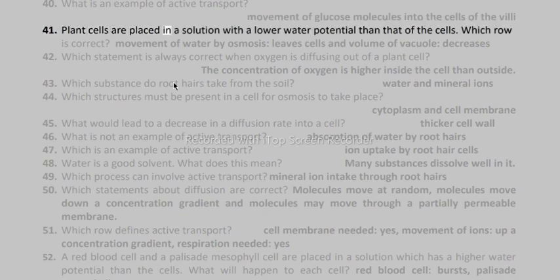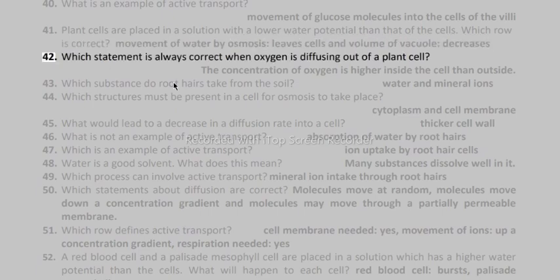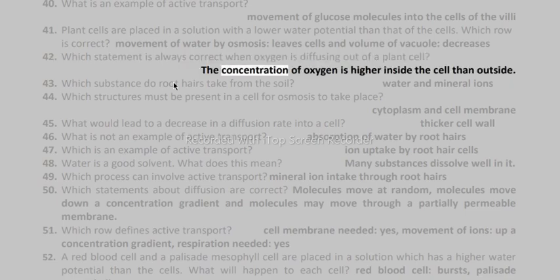41. Plant cells are placed in a solution with a lower water potential than that of the cells. Which row is correct? Movement of water by osmosis, leaves cells, and volume of vacuole, decreases. 42. Which statement is always correct when oxygen is diffusing out of a plant cell? The concentration of oxygen is higher inside the cell than outside.